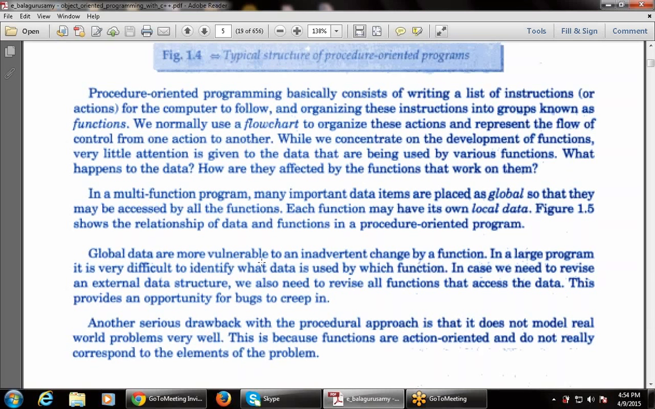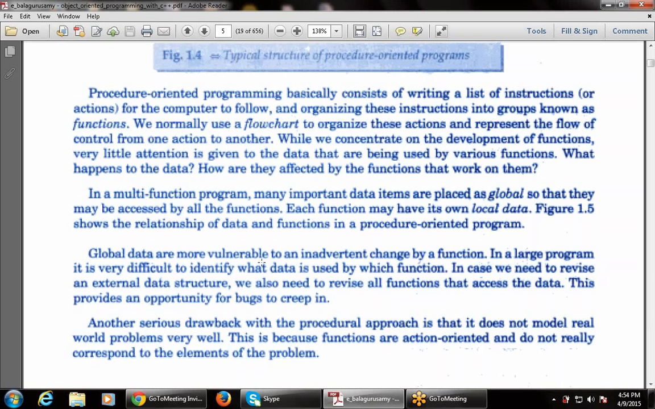Another serious drawback, another loophole, with the procedure programming approach is that it does not model real world problems very well. That is, C language is not suitable for real time applications or real life applications. Real life applications means the online applications, that is, the real world problems.